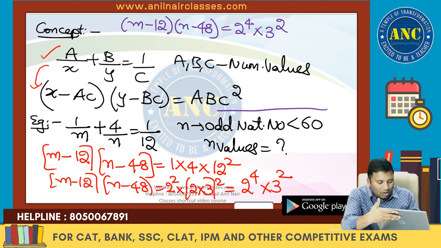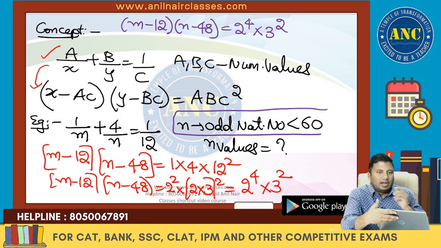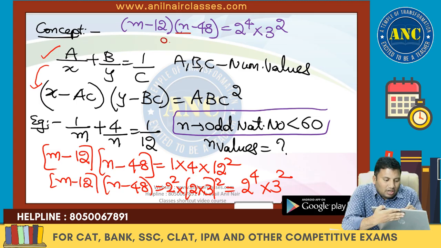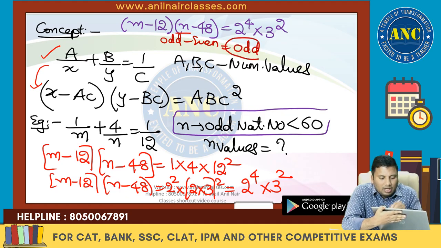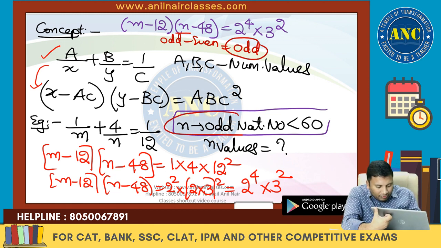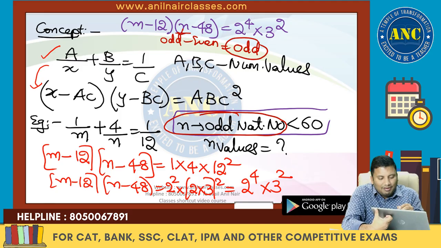n is an odd natural number less than 60. n is an odd number, 48 is an even number, and odd minus even is an odd number.